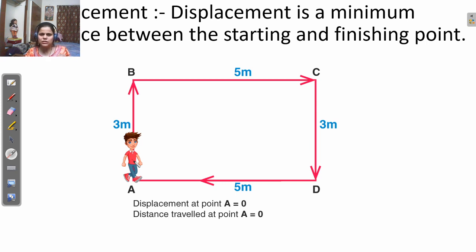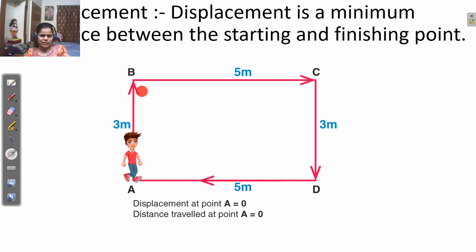So the shortest distance from the starting point, that is A, to the finishing point, that is A. So what is the distance between A and A? 0.